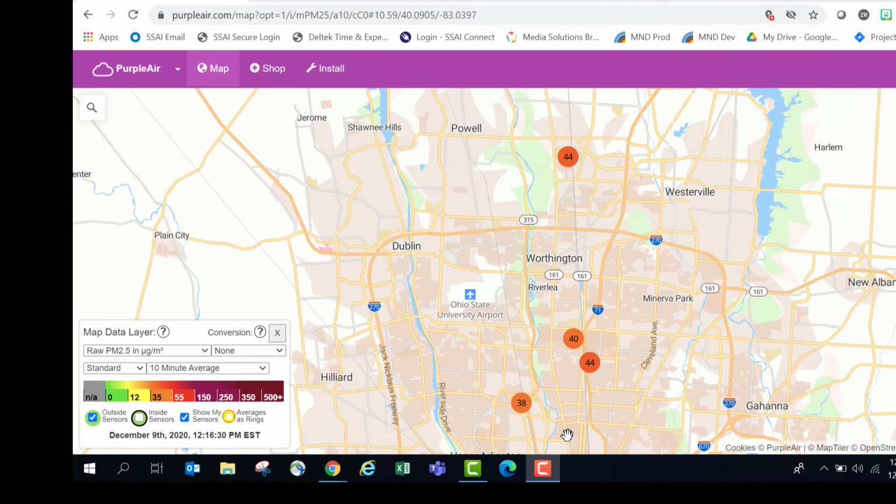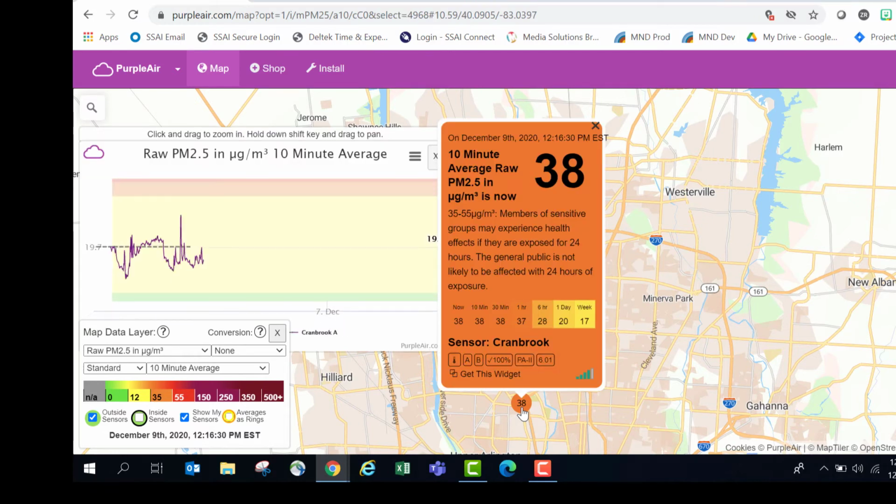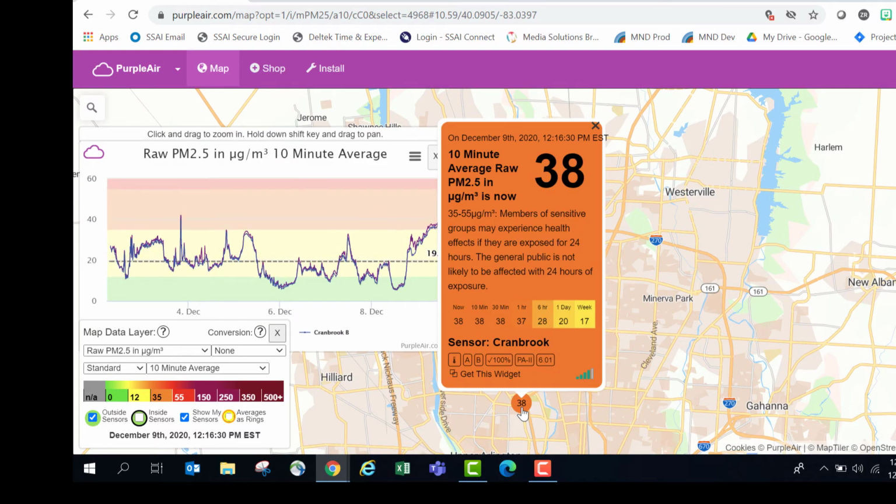So if I wanted to get details of a particular sensor, I can click on the dot. This number here, 38, is the measurement for PM2.5 in micrograms per meter cubed. And you can see that it's in the orange part of the AQI scale. So if I click on the dot, I see that the 10-minute average is 38.